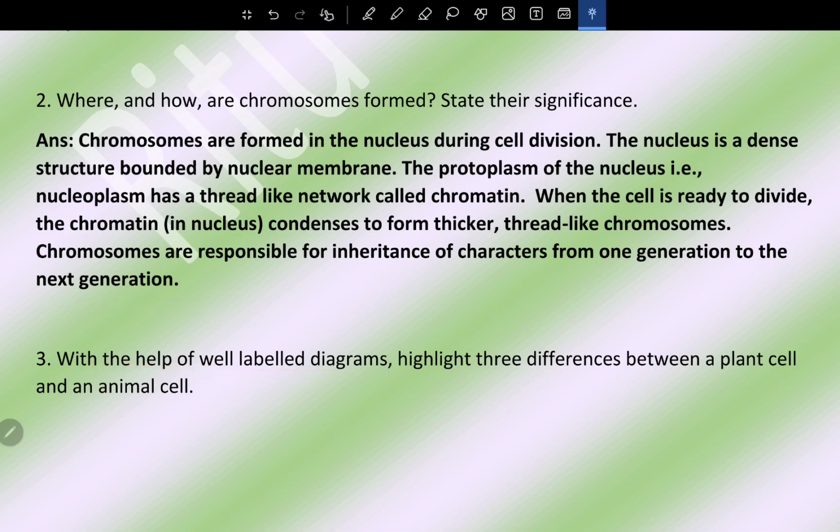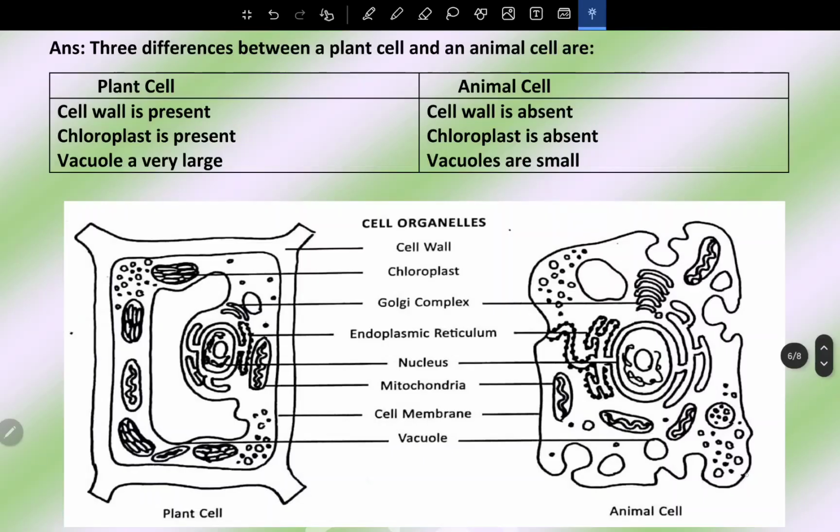Now, with the help of well-labeled diagram, highlight 3 differences between a plant cell and an animal cell. Now, this is the comparative study. It is taken directly from the book. This is plant cell and this is animal cell. So, you can see in plant cell there is cell wall present, whereas in this there is no cell wall. And chloroplast is present in plant cell, and in animal cell there is absence of chloroplast. Vacuole is very large. See how big is vacuole, whereas vacuoles are very small in animal cell, the small vacuoles.